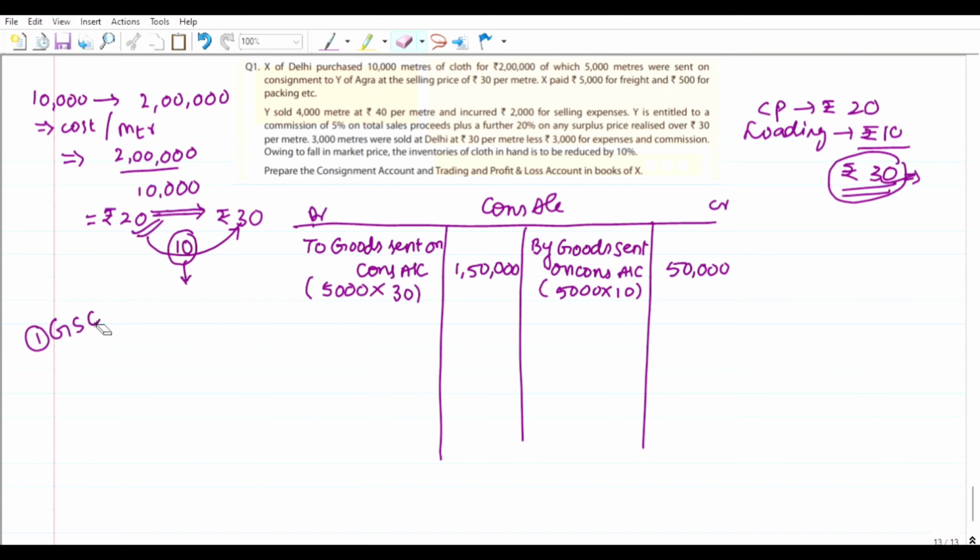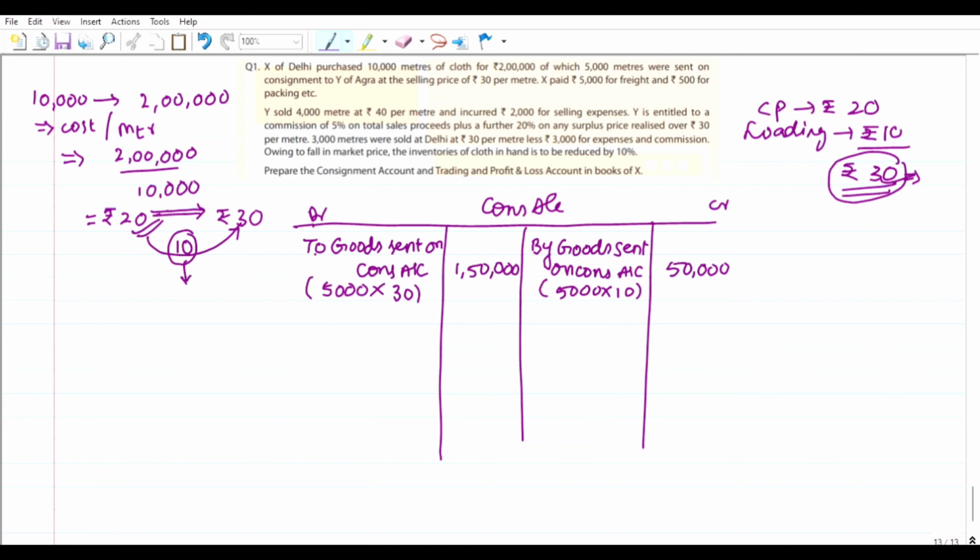So that is the accounting treatment we have to follow here. How do we calculate the goods sent on consignment? There are 5,000 meters of cloth which X sent to Y from Delhi to Agra at rupees 30 per meter of invoice price, but the original price is rupees 20 only. That is, 10 rupees is the loading amount that we have to deduct.